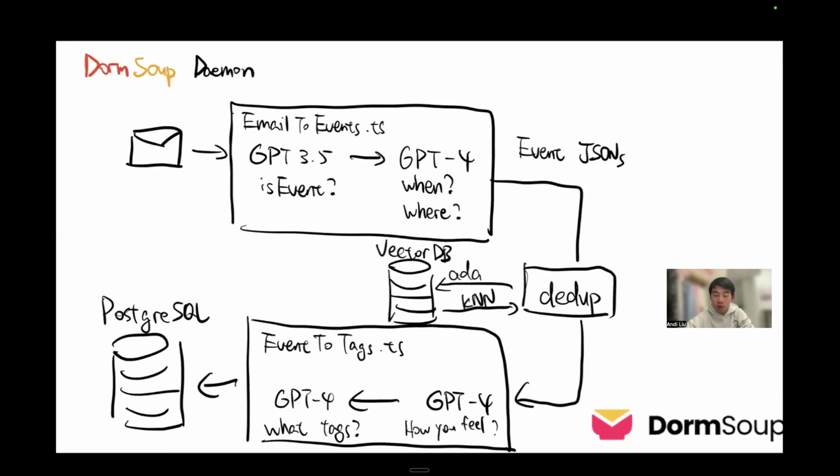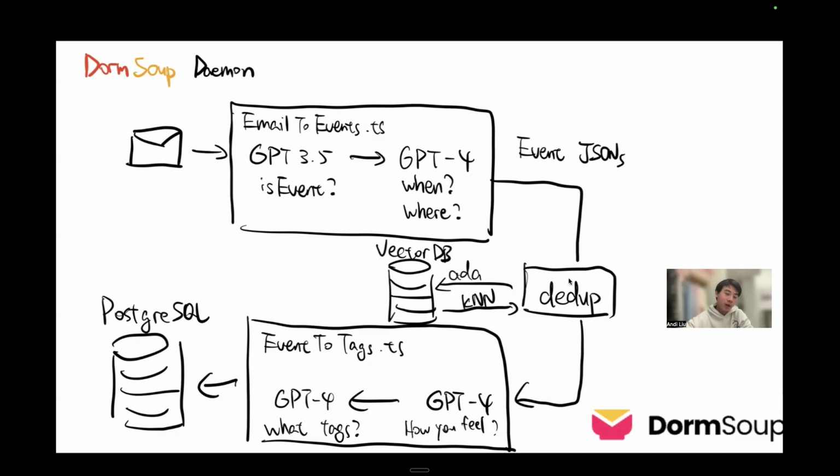So this is more specifically what we're doing. We first use GPT-3.5 to detect whether it's an event because that's cheaper. Then we use GPT-4 to parse the event into a JSON. What is the time? What is the location? And for these JSONs, we make them go through a deduplication process because a lot of clubs like to advertise events multiple times. For example, LSC, the movie club, likes to advertise movies 2 weeks in advance, and the same movie might get covered 3 times, and we don't want them to clutter up our calendar.